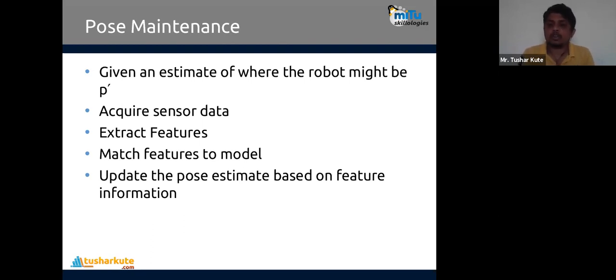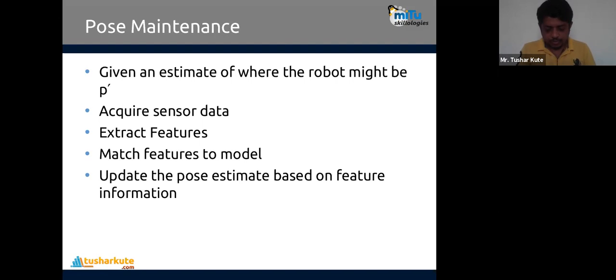So to maintain that, the common basic idea is to acquire the sensor data first. I have different kinds of sensors, like gyroscope, tactile, and infrared sensors. I can identify the current situation of the robot, the current position and pose that the robot carries.